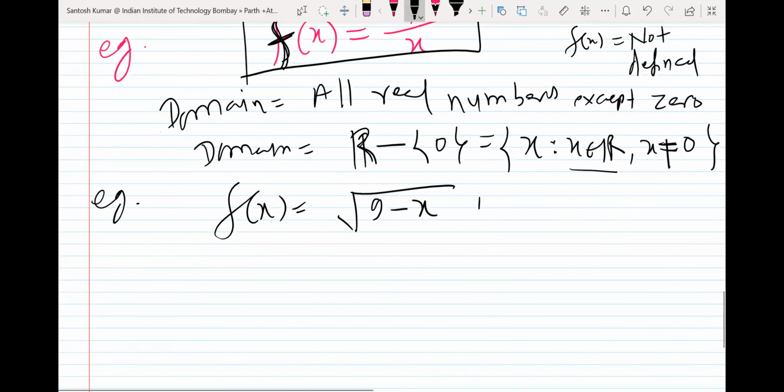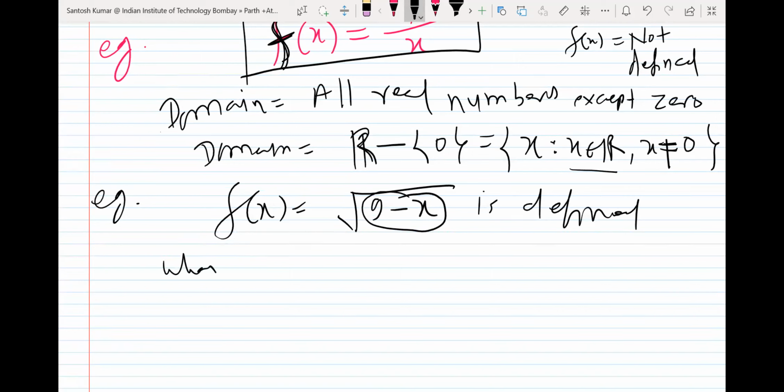Actually, this root function is defined when the quantity inside the root must be positive or 0, because if you find the square root of a negative number, it will give you a complex number, but we are not interested in complex numbers in functions, we just want real numbers. So 9 minus x should be more than or equal to 0. So sending this minus x to the right side, 9 is more than or equal to x, or you can write x is less than or equal to 9.